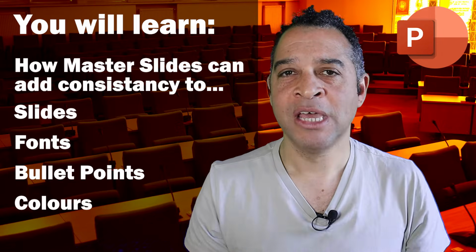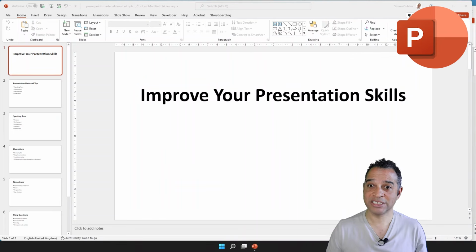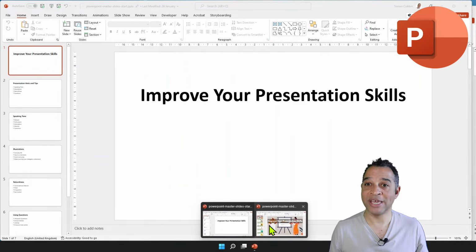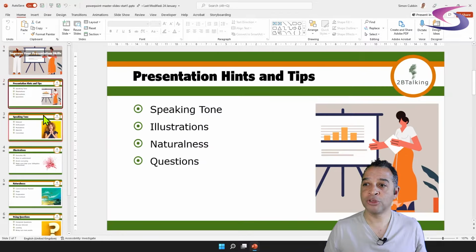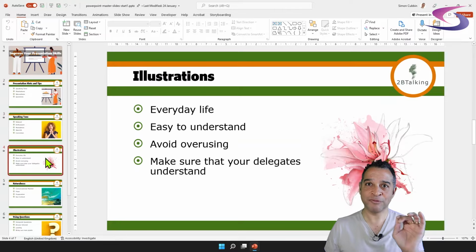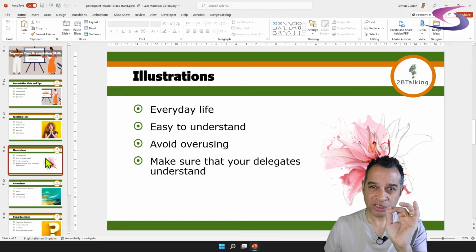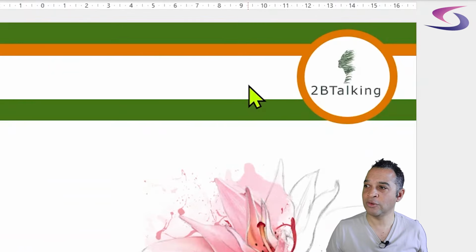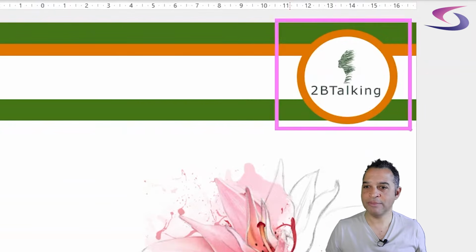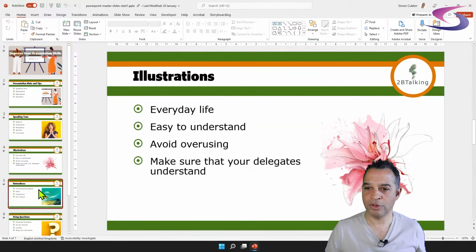and the colors. So we're going to change a presentation that currently looks like this, okay, and we're going to make the presentation look like this. So all of this here has been accomplished through Master Slides. Now there's a few things just to take note of. So the first thing is notice that this company logo just here is the same on each one of these slides as I go through.